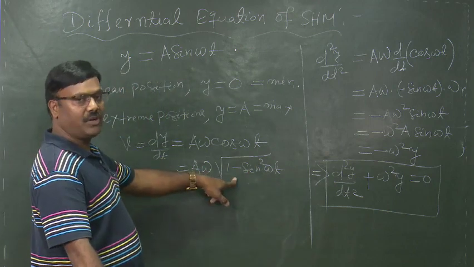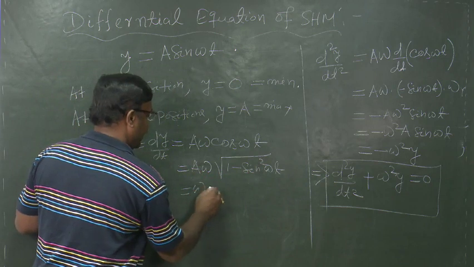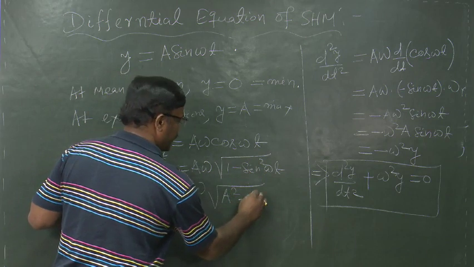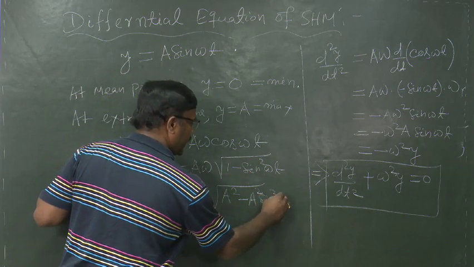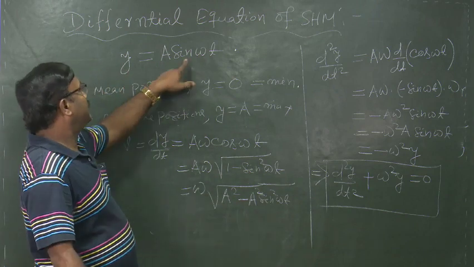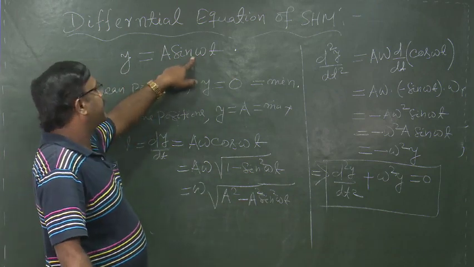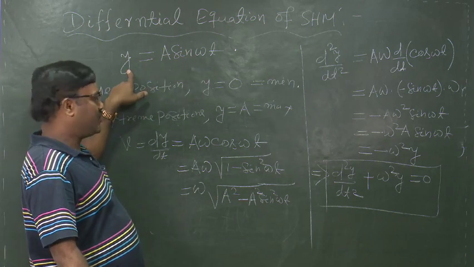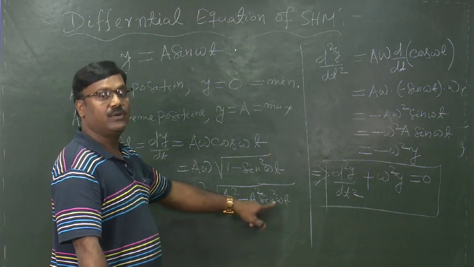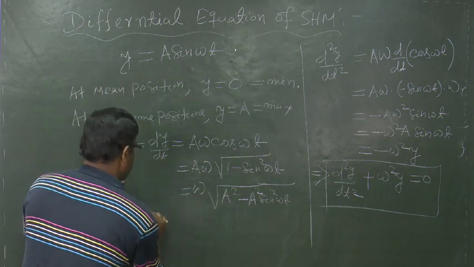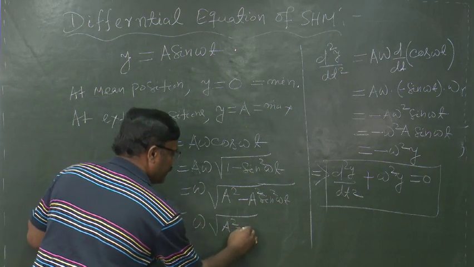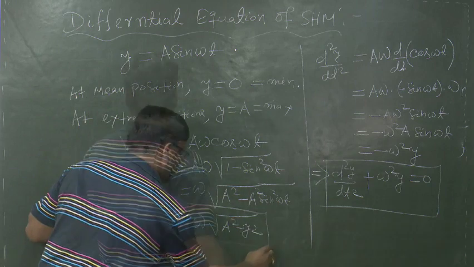Taking a into the root over, I can write omega root over of a square minus a square sin square omega t. But I know y is equal to a sin omega t. So, a square sin square omega t will represent y square. So, in this place of a square sin square omega t, I can write y square. So, our velocity becomes as omega into root over of a square minus y square.